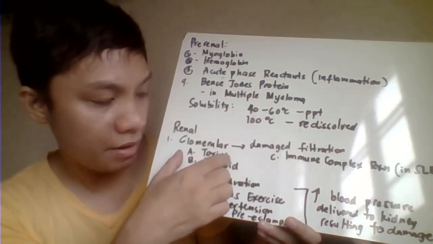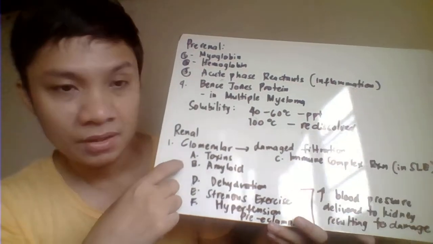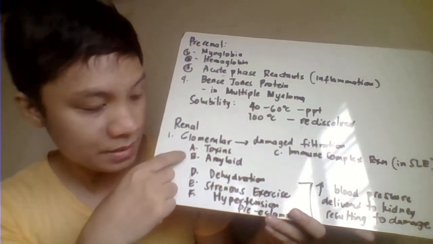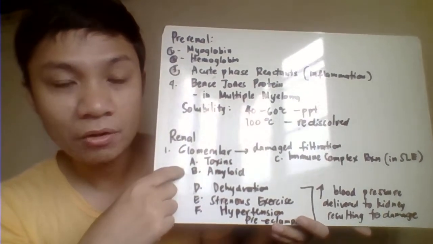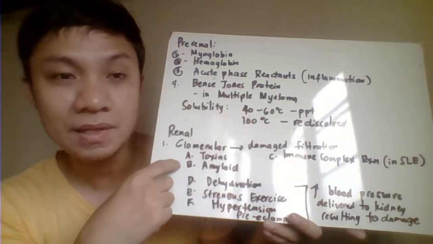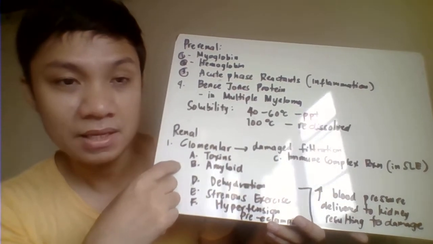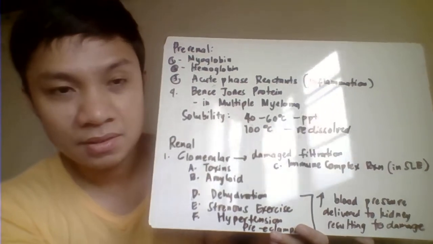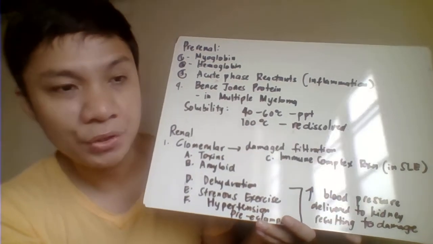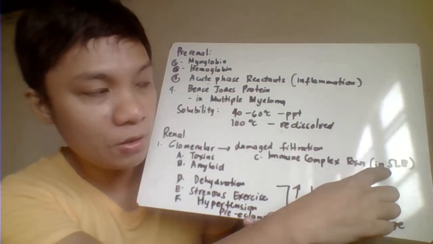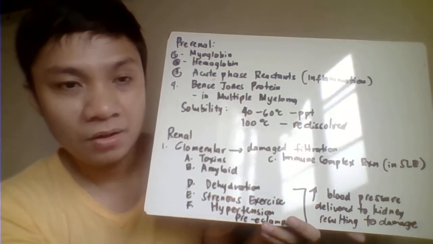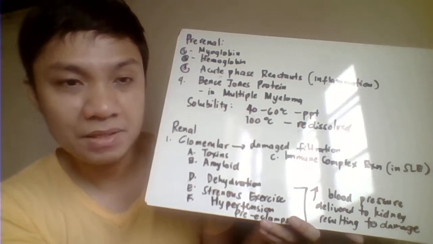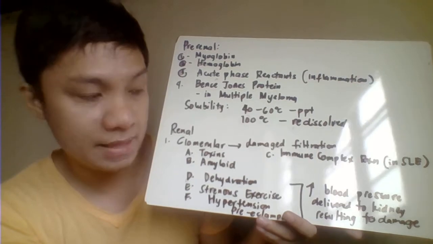Examples of this problem include the presence of toxins. Amyloid is also a toxic substance. Where it deposits, it will cause damage. So if it deposits in our kidney, our kidney will be damaged. Another one is immune complex, related to immune complex disorders, for example in systemic lupus erythematosus. The immune complex damages our kidney in a complement-mediated way. The complement destroys our kidney.